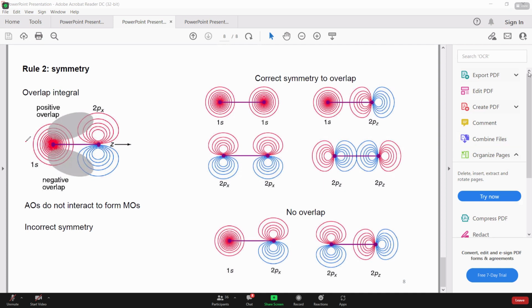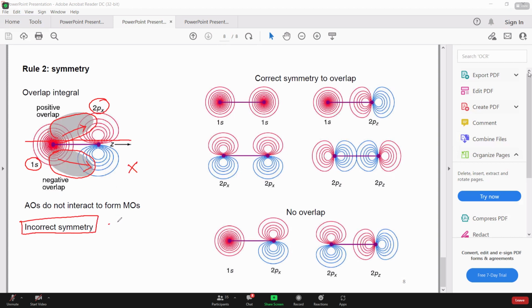We are going to make two orbitals come closer with respect to internuclear distance, and let's talk about the case when 1s is approaching 2px. So you can see in this case, at the same time, the orbital is overlapping equally with the constructive part or the same phase and the opposite phase. अगर कोई ऐसा भी केस हो जहाँ पे constructive or destructive is happening right at the same time, that is the case which we call incorrect symmetry. That overlap is never going to happen.